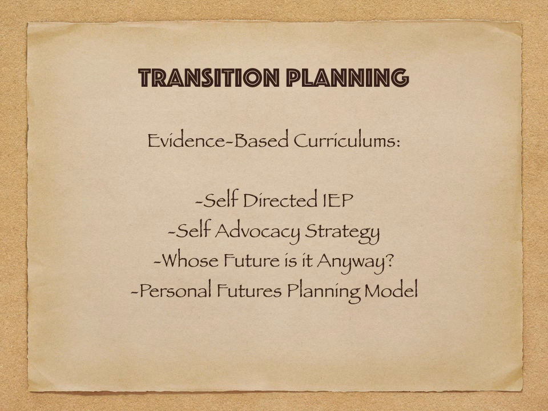Some EBP curriculums that help address the area of transition planning include the self-directed IEP, self-advocacy strategy, Whose Future Is It Anyway, and personal futures planning model. The NTACT noted in their study of these curriculums that they were implemented with students from other disability categories such as ADHD and autism as well.